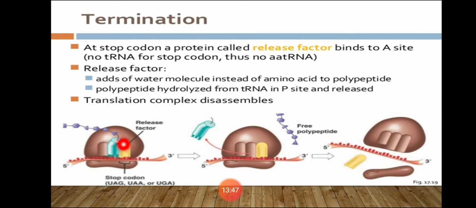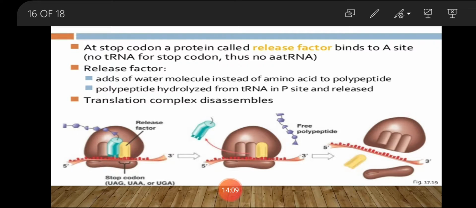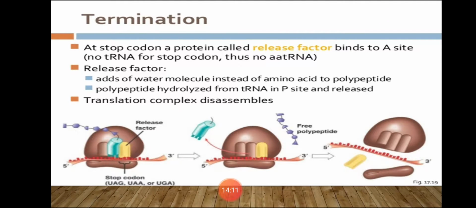Release factor is acting here. The stop codon comes here, mRNA is moving. Because of the stop codon, the release factor is working, and when the release factor is working, it releases the polypeptide chain. This free polypeptide chain is now released into the cytoplasm. The two subunits are separated from each other in the cytoplasm. Both are set free in the cytoplasm. Now, this completes the process of translation.